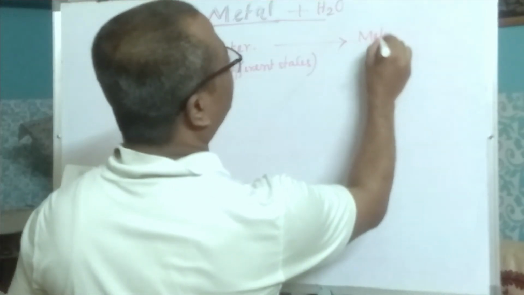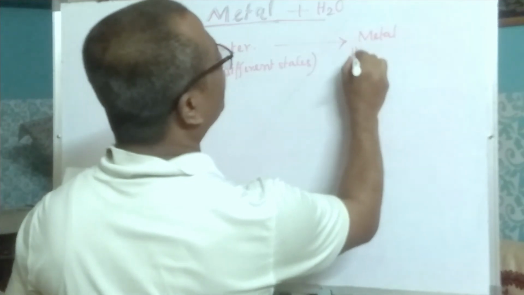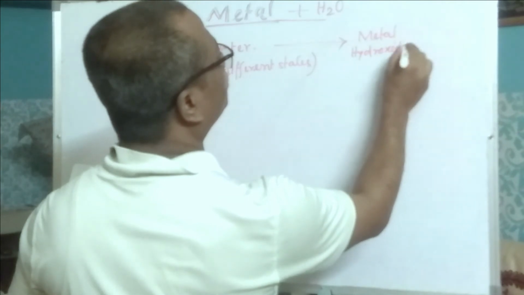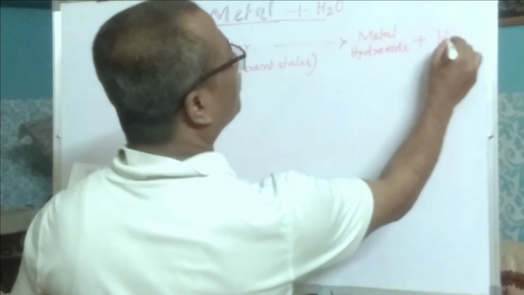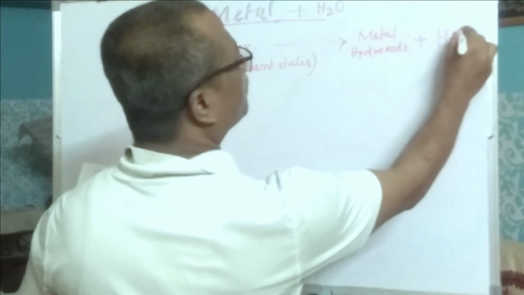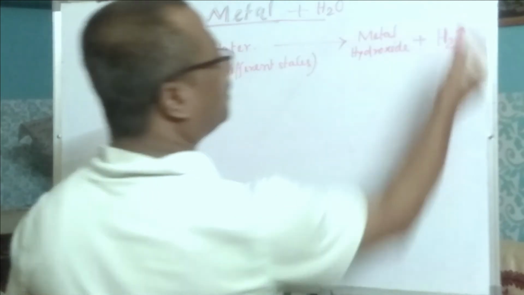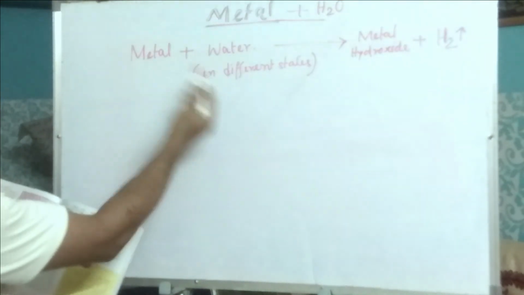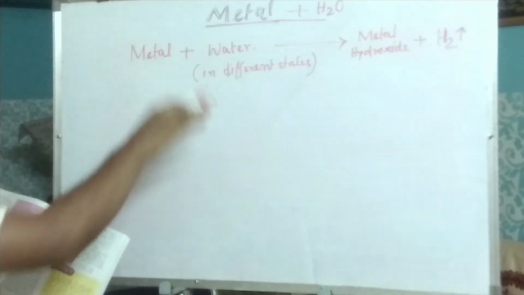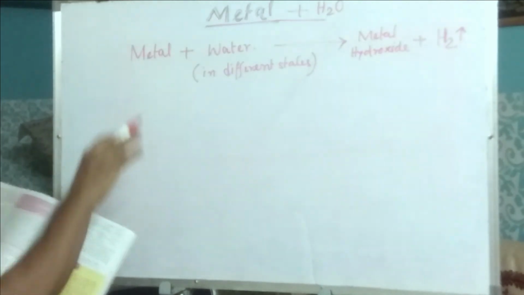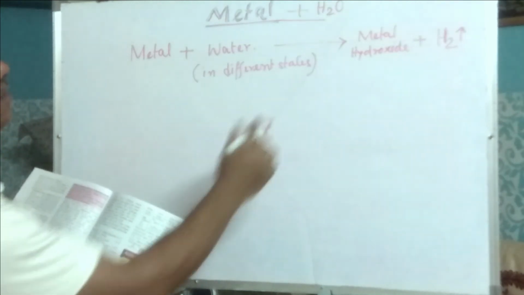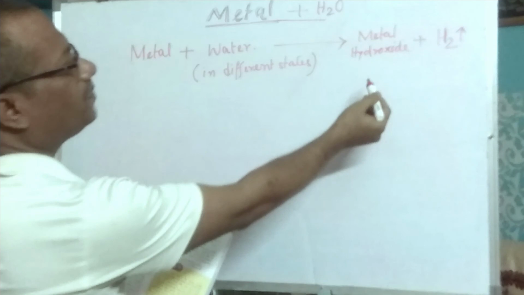Metal plus water produces metal hydroxide plus hydrogen gas. Since it is a very light gas, we can show it with an upward arrow that it goes out. Different metals react with water in different states, and metal hydroxide is produced and hydrogen gas is liberated.